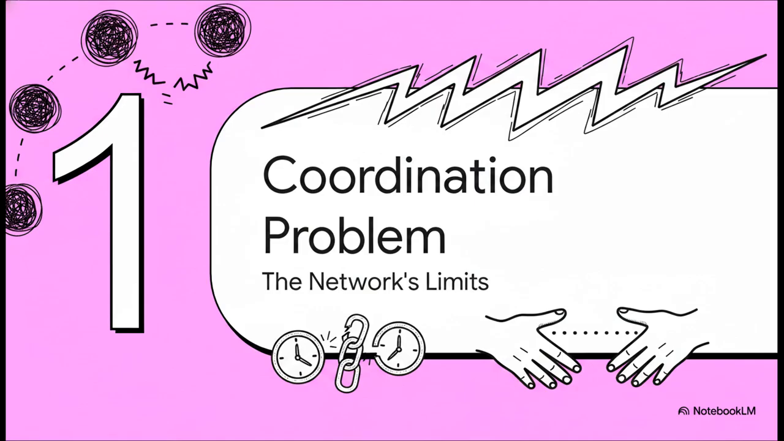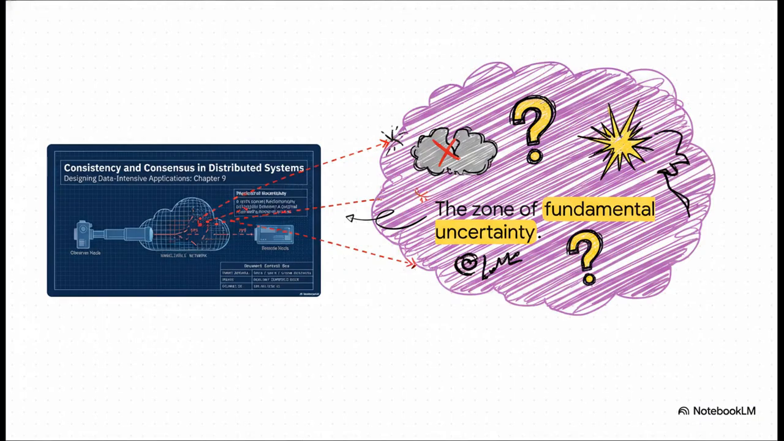Let's look at the physical limits of our networks. If we sketch this out, we run right into a fundamental physical constraint of our universe, the zone of uncertainty. Picture an observer node sending a request to a remote peer. Now, imagine it doesn't get a response. That node is now stuck in the zone of uncertainty.